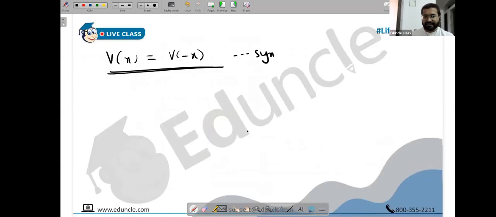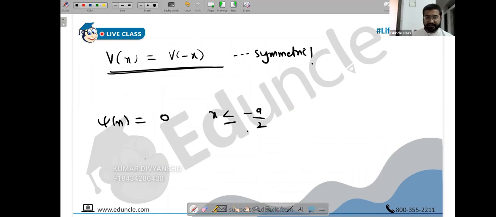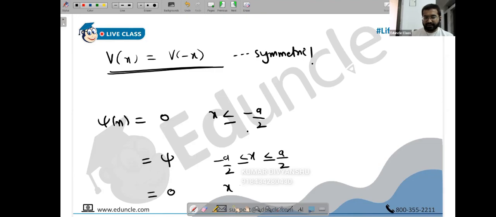I hope you understood a couple of things at least: that this is symmetric and why it is symmetric. Tell me if not. Yes, sir, understood. The wave function is 0 for x less than minus a by 2, and there has to be equality, the wave function is continuous. Then the wave function becomes psi between minus a by 2 and a by 2, and again it becomes 0 for x greater than a by 2. Make a note.